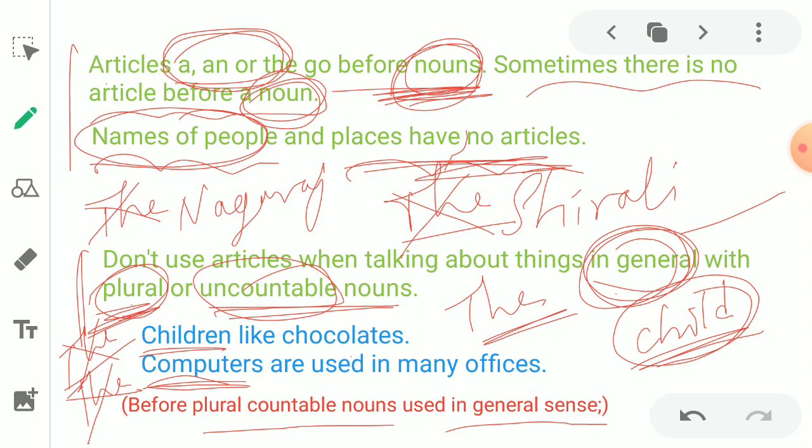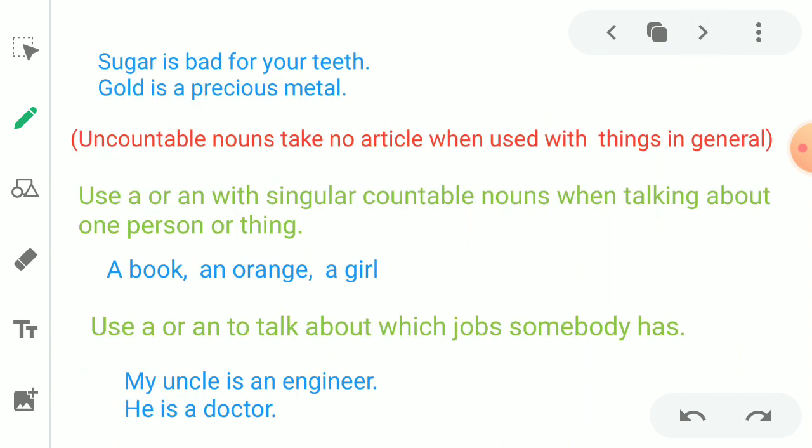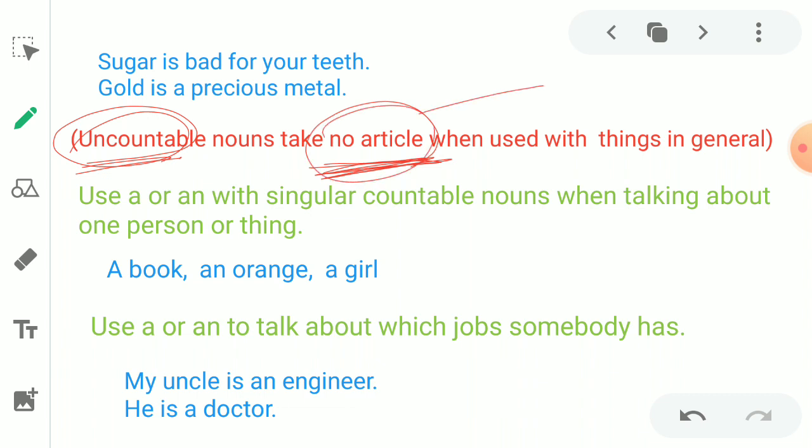Okay, let's move on. Earlier we talked about countable plural forms. Now we are talking about uncountable nouns. What do you mean by uncountable? The things which we cannot count. Got it? That is known as uncountable. So there we should not use any article. No article is used with such kinds of words, and these are used in general.